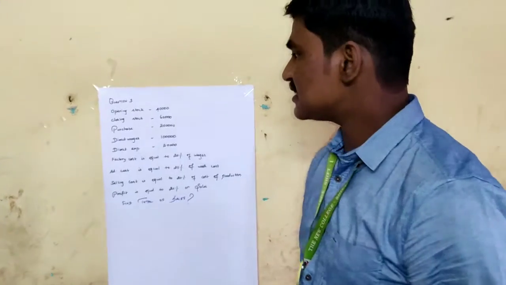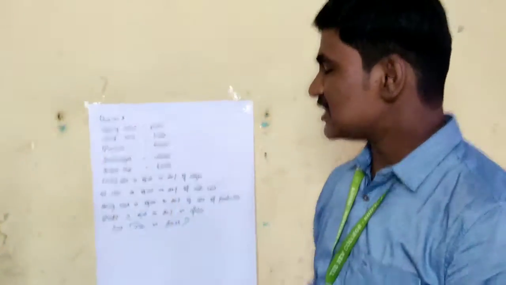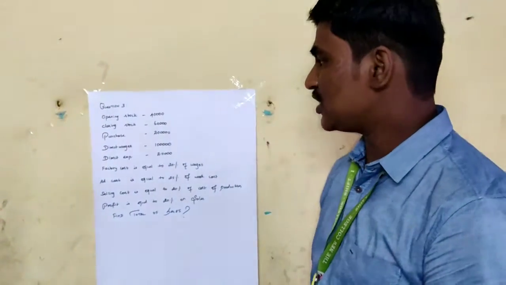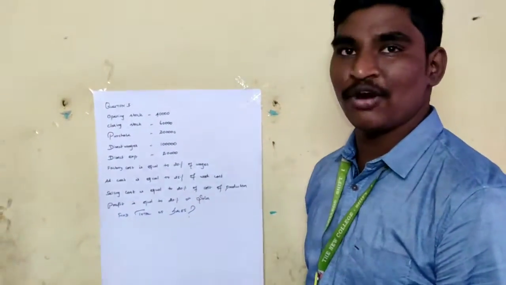So this is the last sum. The waiting is over for you. Question number 3. I used to say this is a complicated sum in the cost sheet. You can understand it by the end of this session.